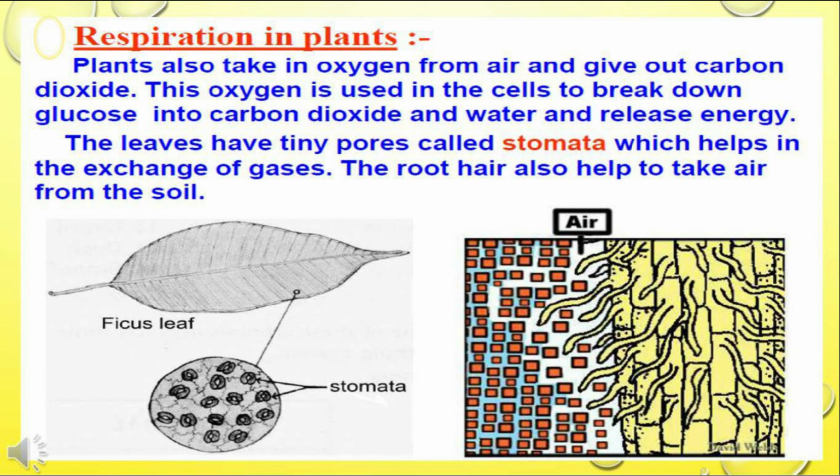Now, respiration also takes place in plants. Plants also take in oxygen from air and give out carbon dioxide. This oxygen is used in the cells to break down glucose into carbon dioxide and water, which releases energy. The leaves have tiny pores called stomata, which help in the exchange of gases. The root hairs also help to take air from the soil, through which respiration takes place.